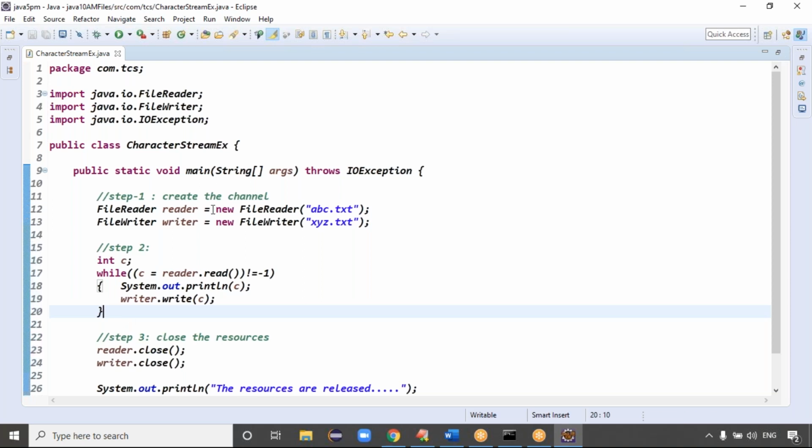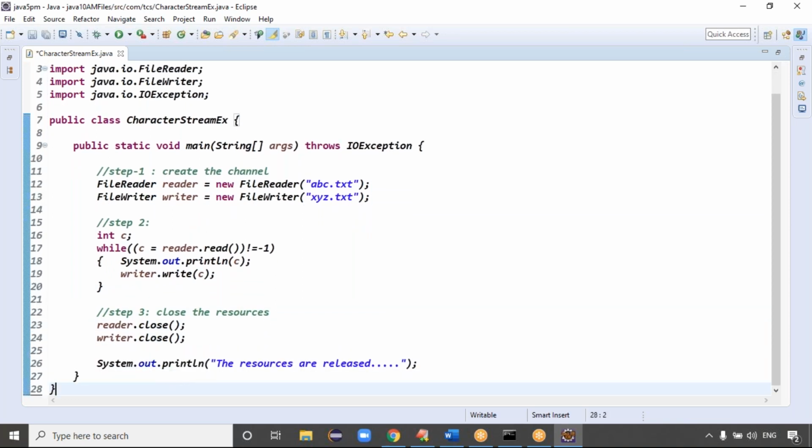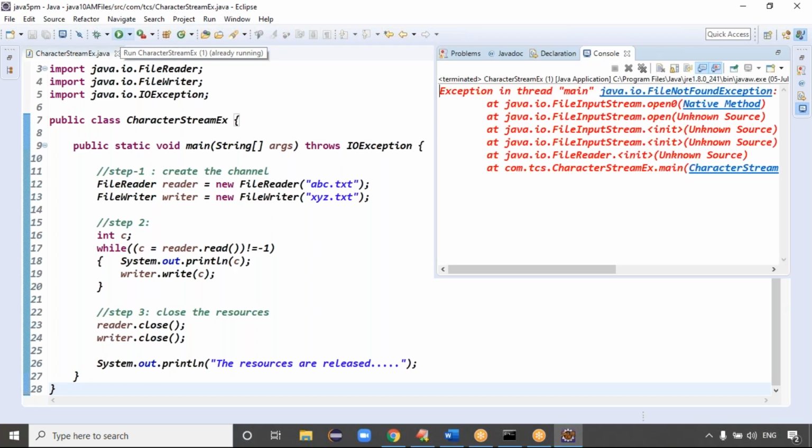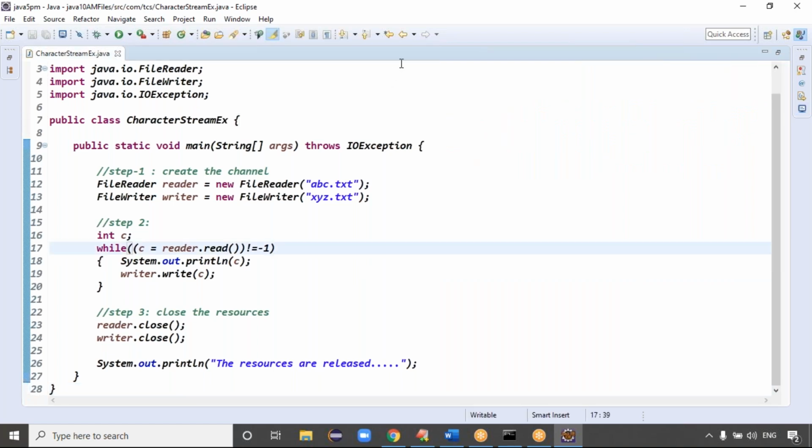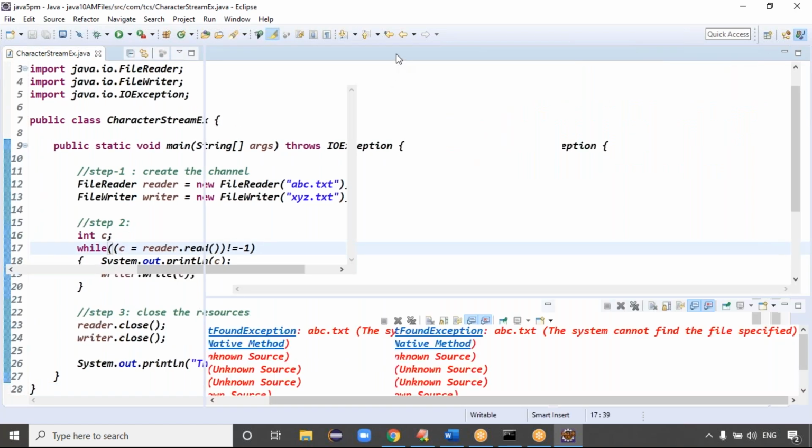That's the first example regarding create the channel, read or write operation, and the last one is close the channel. But if you run this code, you will definitely get a FileNotFoundException, guys. Because you are trying to read the data, and to read the data a file is mandatory. The abc.txt file is mandatory. But to write the data, the file is optional, guys.